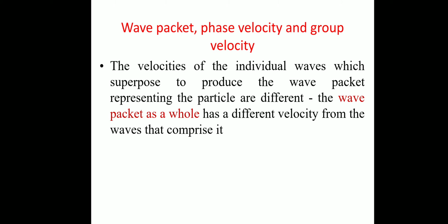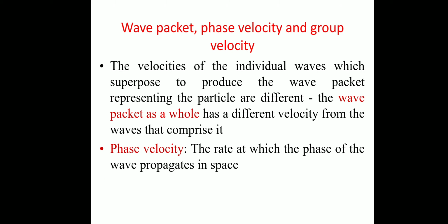Next, we can see what phase velocity and group velocity are for this wave packet. The velocities of the individual waves which superpose to produce the wave packet representing the particle are different. So the wave packet as a whole has a different velocity from the waves that comprise it. If you consider the velocity of the wave packet as a whole, it is different from that of the waves that comprise it.